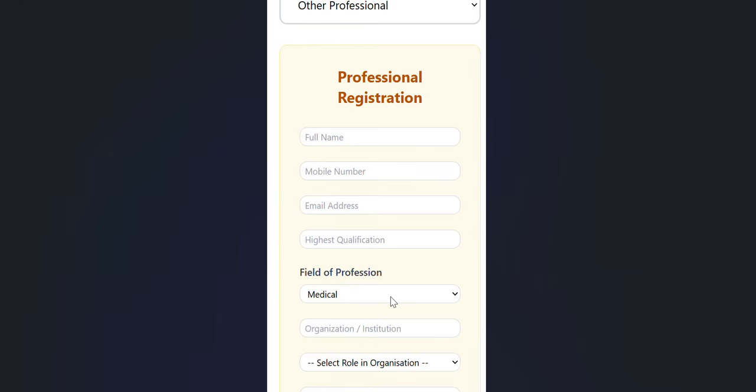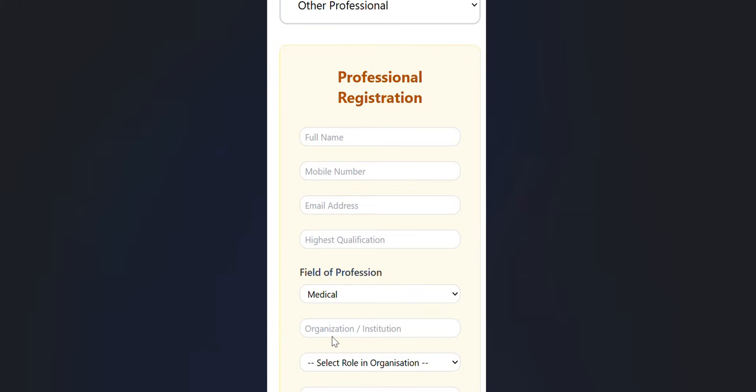Once you go there, you have to fill in the second pop-up: medical or allied professional. If you are MBBS or any further course, then please choose medical. If you are a paramedic, then this course might be helpful to you, and there you have to choose your field of profession as allied subjects. There is no limit; this is for currently training students or postgraduates who have completed postgraduation, as I have mentioned.